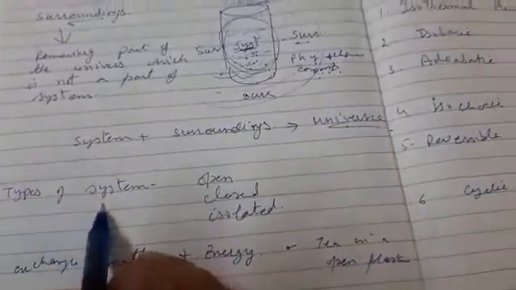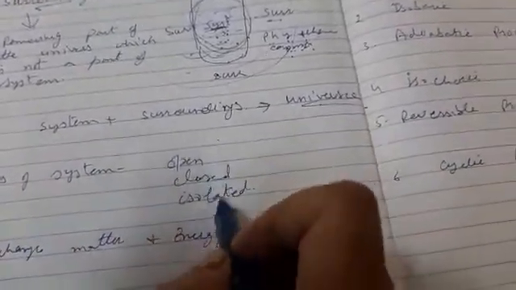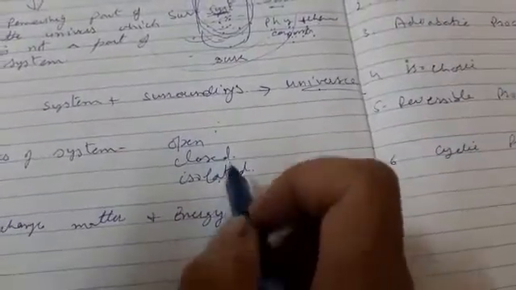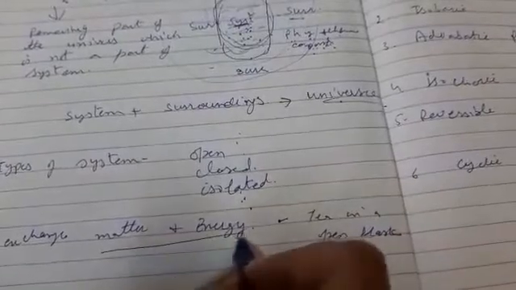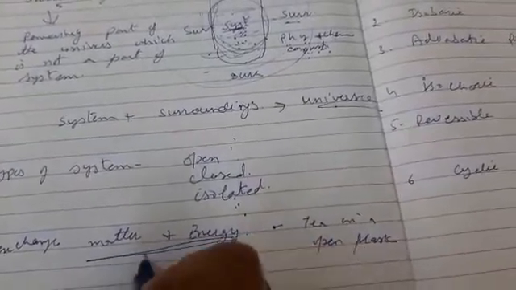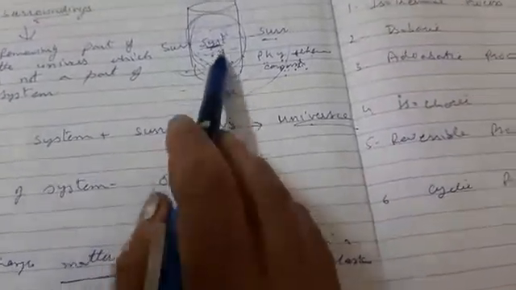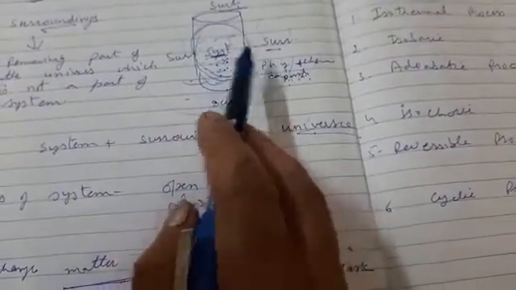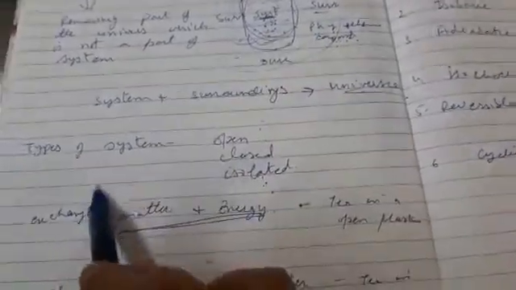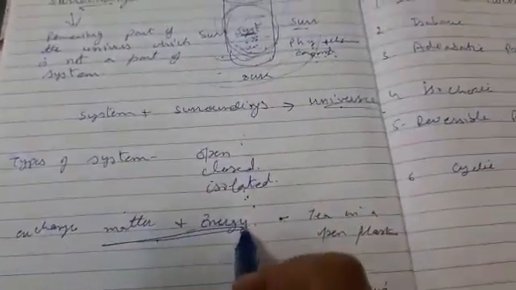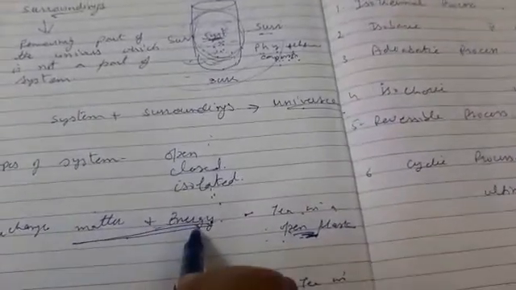Now types of system. Mainly there are three types: open, closed and isolated. Open system means when there is exchange of matter as well as energy with the surrounding. Like this is the system. When the system exchanges energy and matter with the surrounding, it is known as an open system. Like tea or coffee in an open flask. When the flask is open, there is exchange of matter as well as energy.